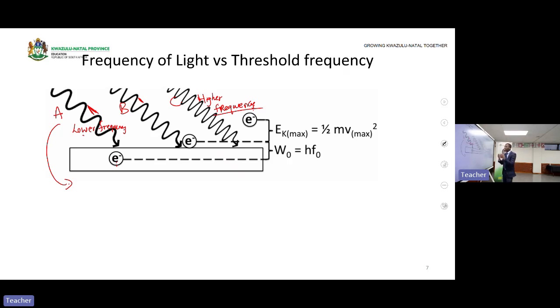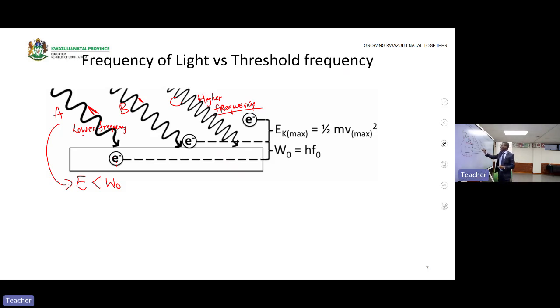The work function is less than what? The requirement that is needed to eject the electron from a metal surface. This means the energy here is less than what? The work function. So the electron will not be emitted, because the energy that the light provides to an electron is less than the required energy or work function.